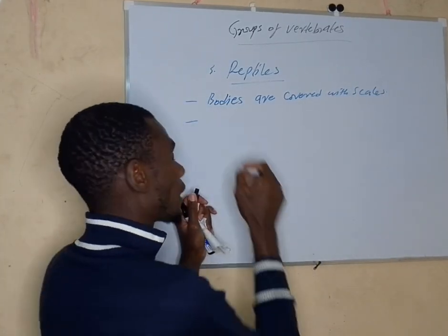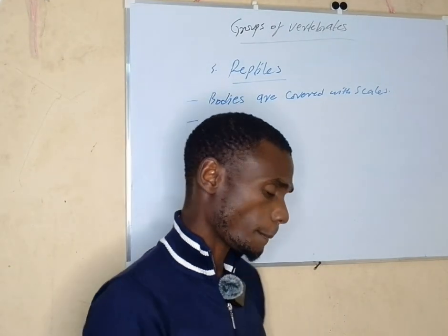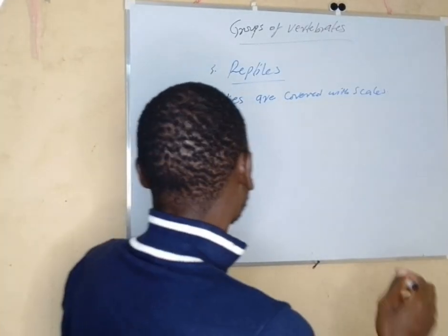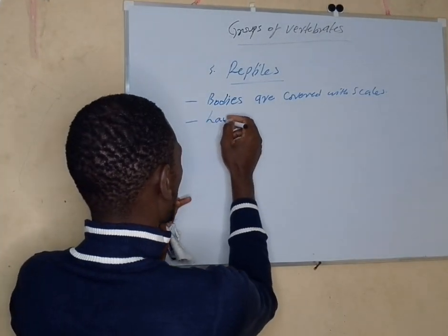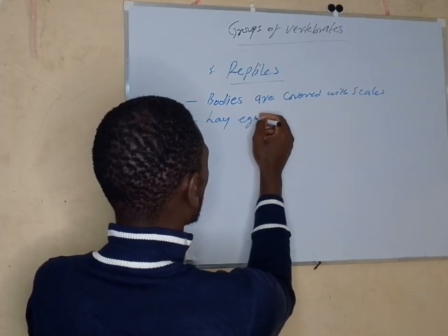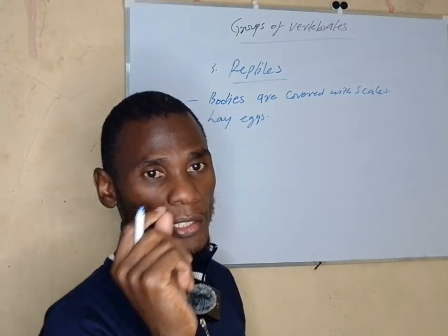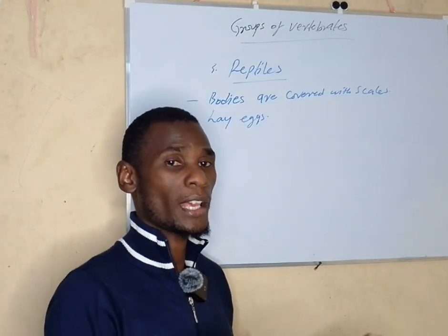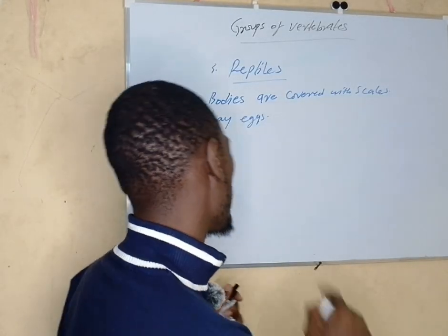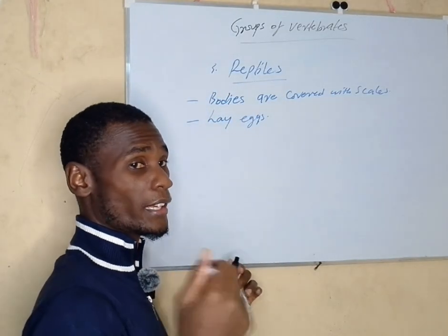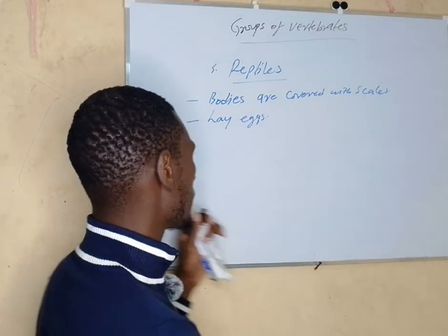That is characteristic number 1. All reptiles lay eggs. Another characteristic, there's no reptile that gives birth to a live young one. All of them lay eggs, and of course they lay fertilized eggs on land.